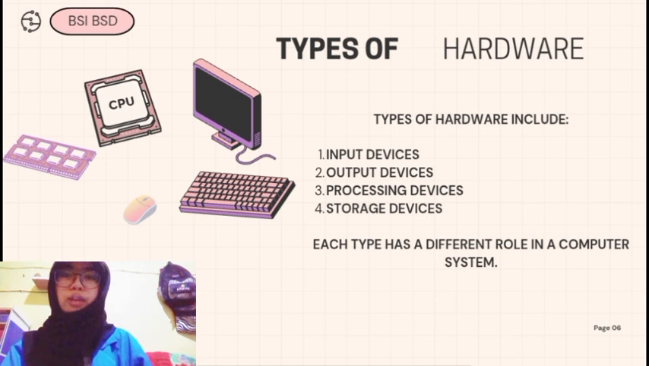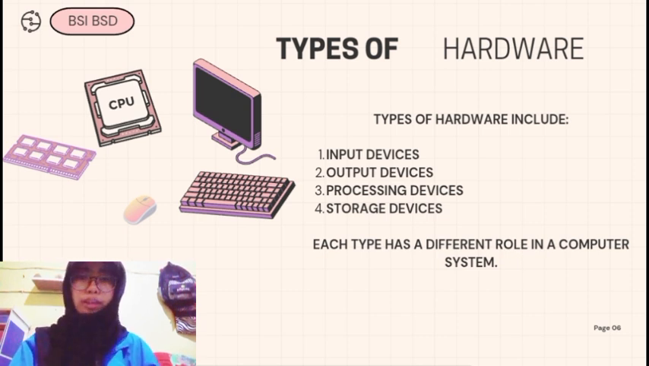Now, let's look at the different types of hardware. Types of hardware include input devices, output devices, processing devices, and storage devices. Hardware can be divided into several categories based on its function. Input devices are used to enter data. Output devices display information. Processing devices manage data. And storage devices save files and information. All of these hardware types work together in one system.